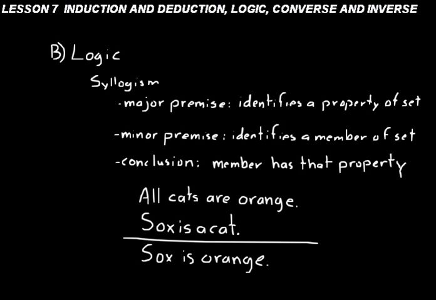Now, think about this. The deductive reasoning process is the method of applying a rule. So here, our rule was that all cats are orange. So that was our beginning truth or rule. And let's put truth in parentheses here, because that's not really true. All cats are not orange. But for doing a logical argument, that's our major premise. Socks is a cat. Conclusion, Socks is orange. That syllogism would be considered a valid argument because it follows the deductive reasoning process.